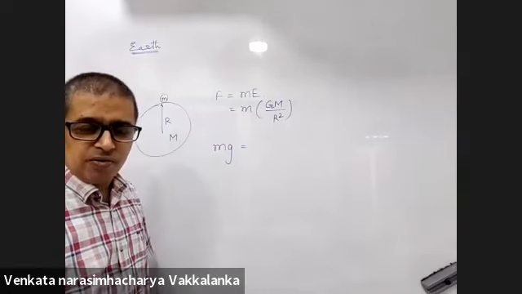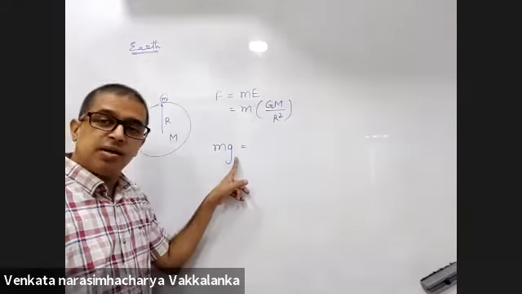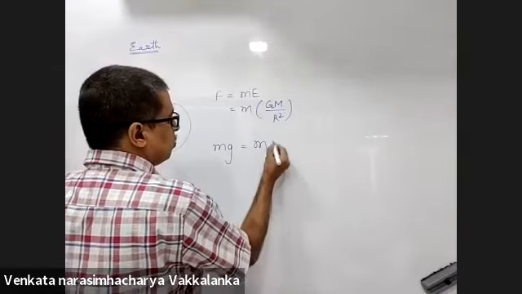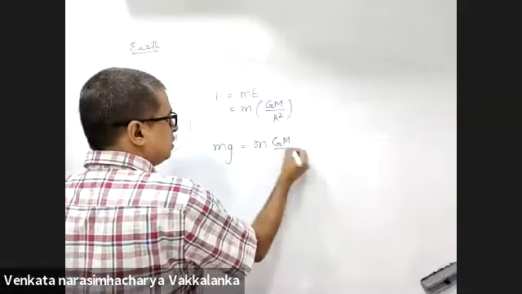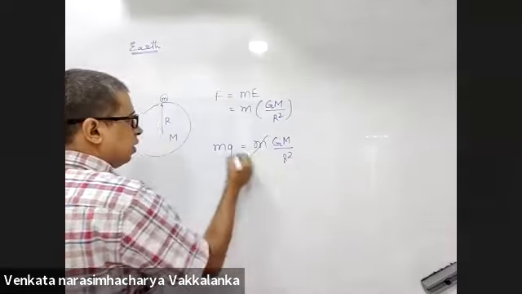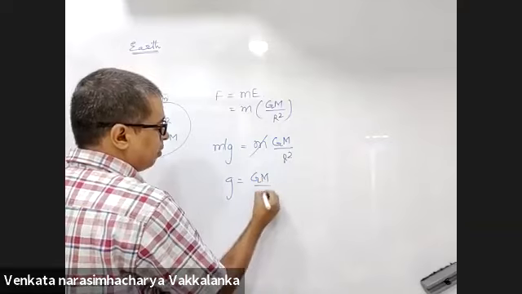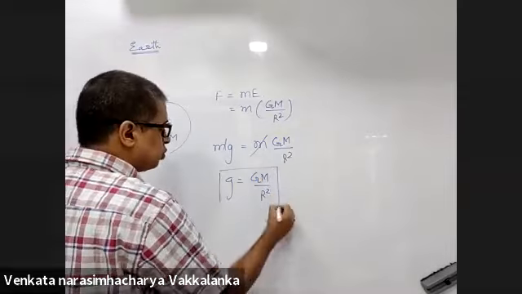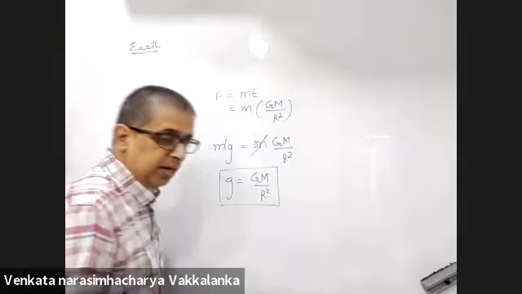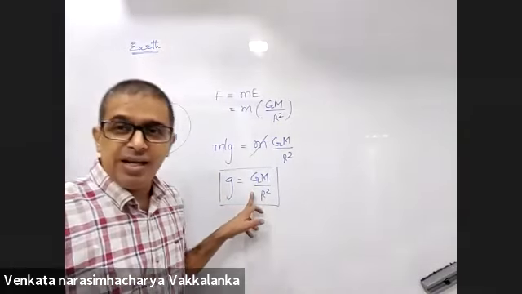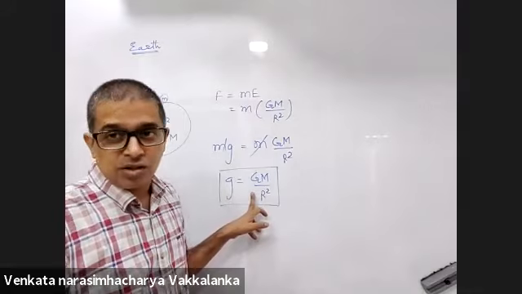This will be m g, where small g is GM by R square. What you used to call 9.8 meter per second square is technically G capital M by R square.